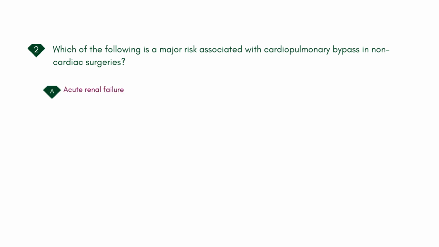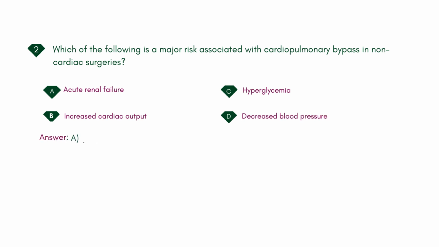Which of the following is a major risk associated with cardiopulmonary bypass in non-cardiac surgeries? A. Acute renal failure. B. Increased cardiac output. C. Hyperglycemia. D. Decreased blood pressure. Answer: A.